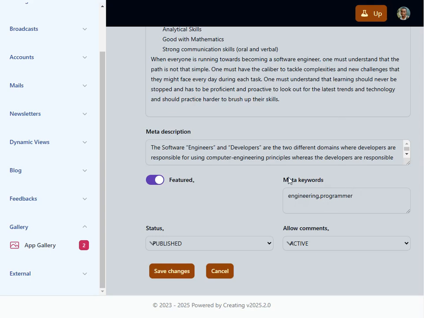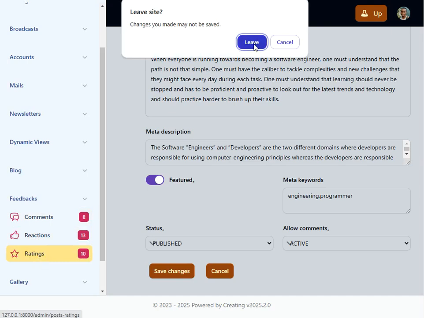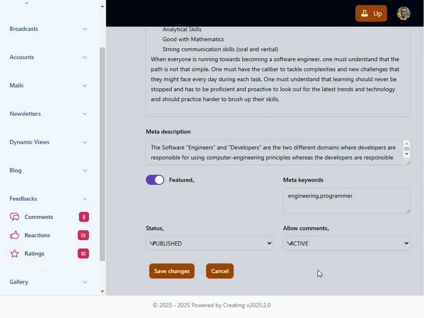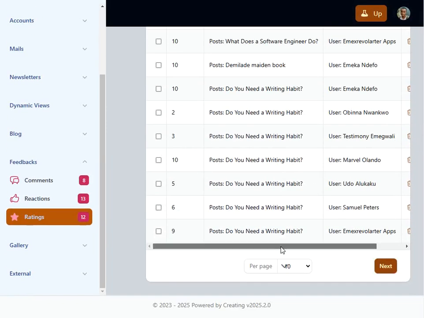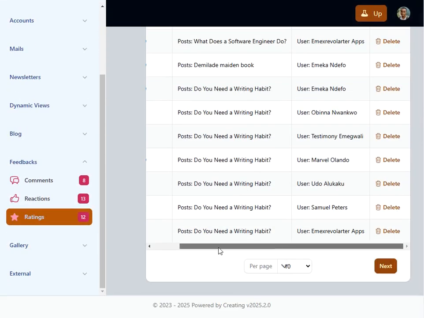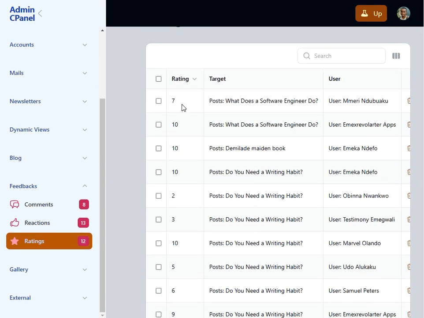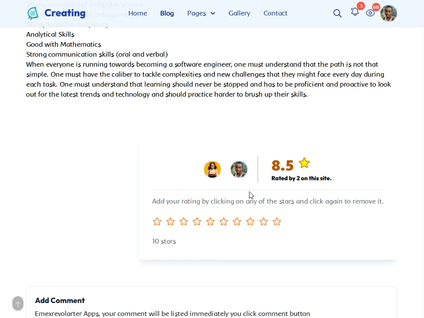Okay, management, you can remove rating, you can delete rating and all that. But I think you can. No, there is feedback. Yeah, we have it there. I almost forgot. Alright, I think we have that. So you can actually look at the rating, delete. Maybe you don't want that. I don't know why you would be deleting rating. Yeah, this is how you manage it, we have a place to do the management. Okay, I think that's all.